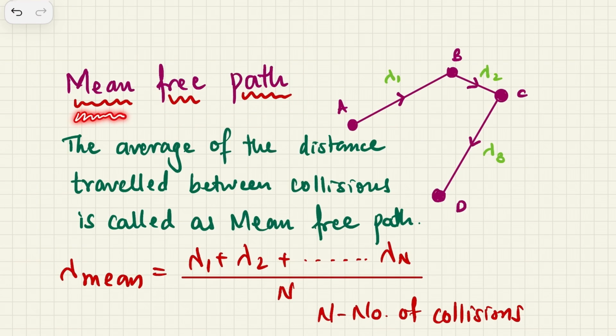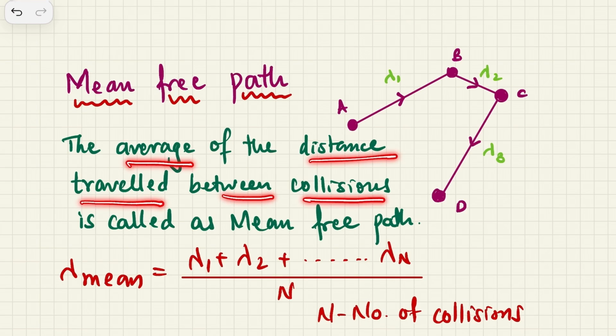And everybody understands what mean is. Mean is basically taking an average. So the average of all such distances is what is called the mean free path. So the definition is in front of you. The average of the distance traveled between collisions is called the mean free path.